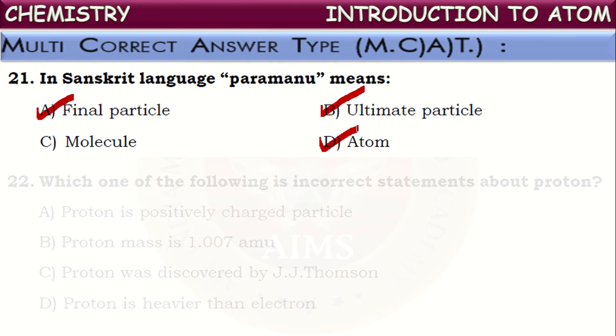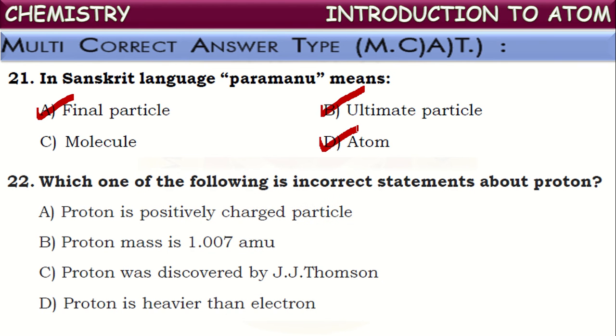Okay. Next one. Which one of the following is an incorrect statement about proton? So proton is one of the fundamental particles which has 1 unit positive charge and 1 unit mass. Relatively, it is considered as 1 unit charge and 1 unit mass. Now let us see the statements. Proton is a positively charged particle.